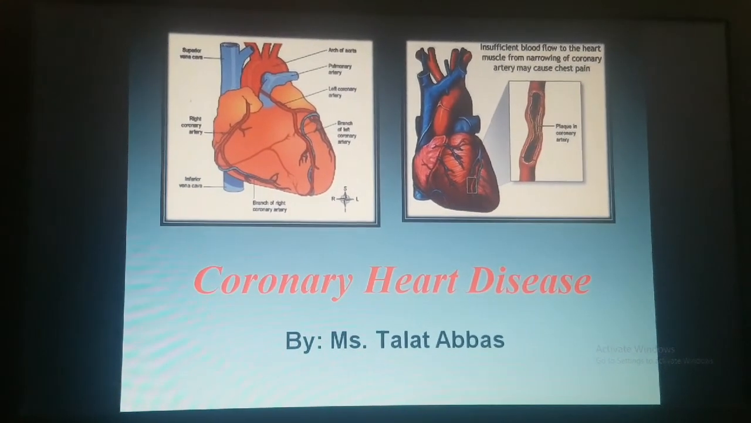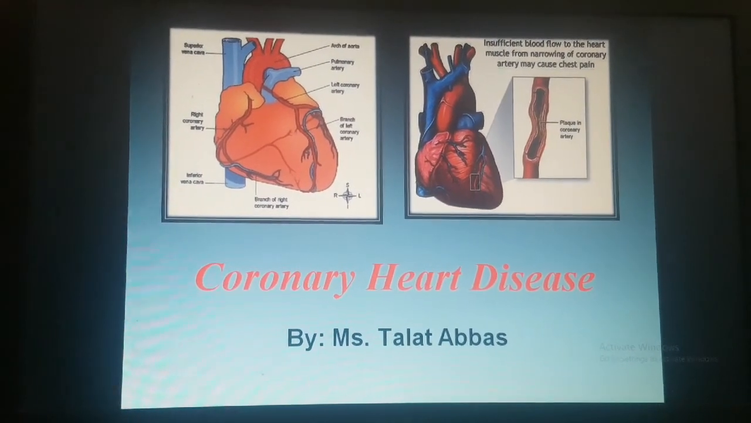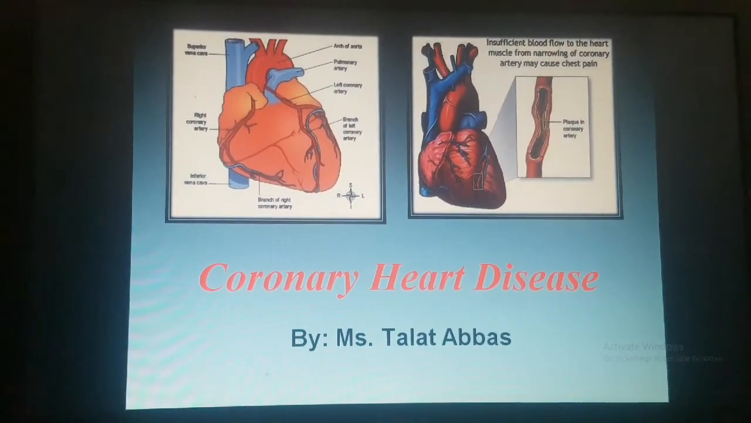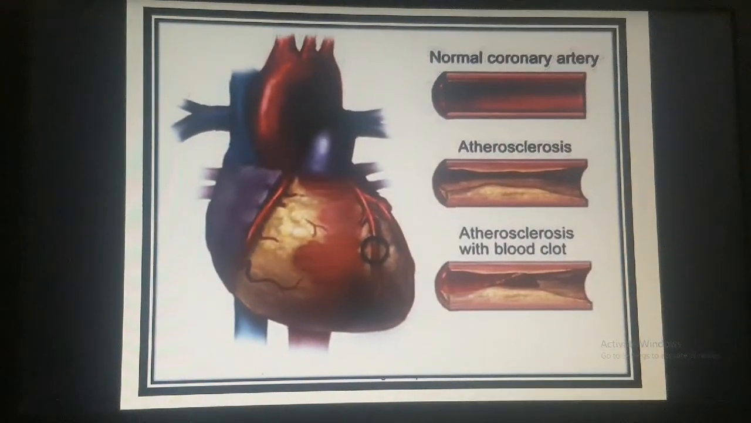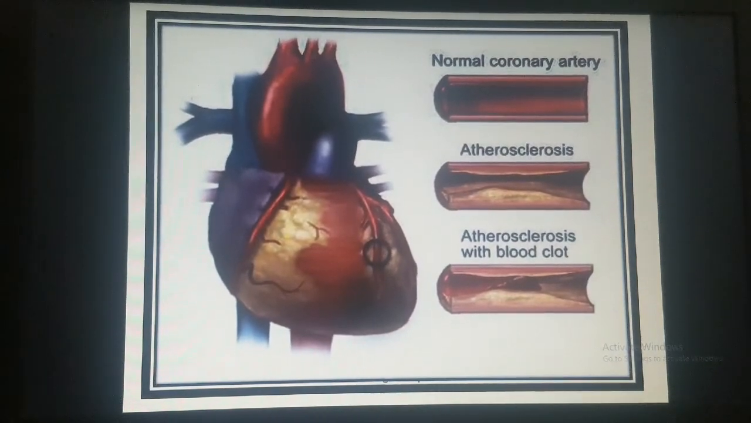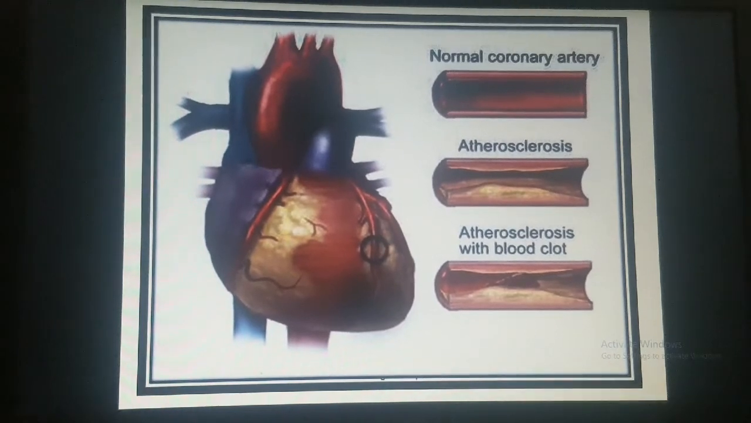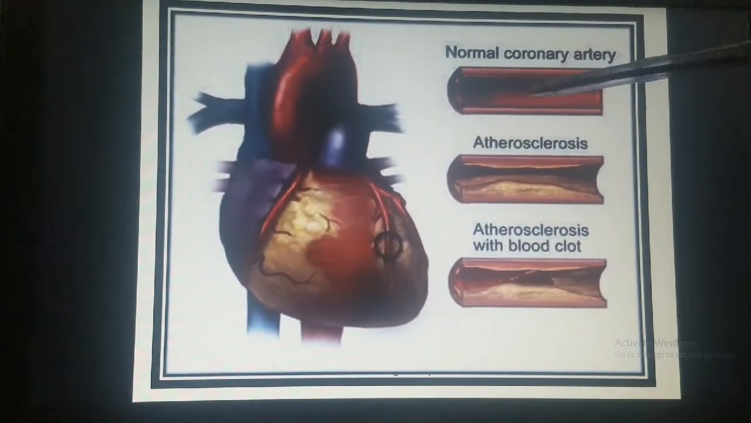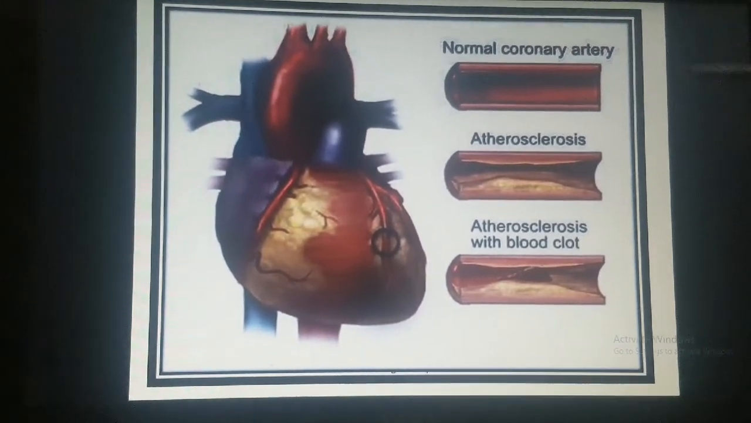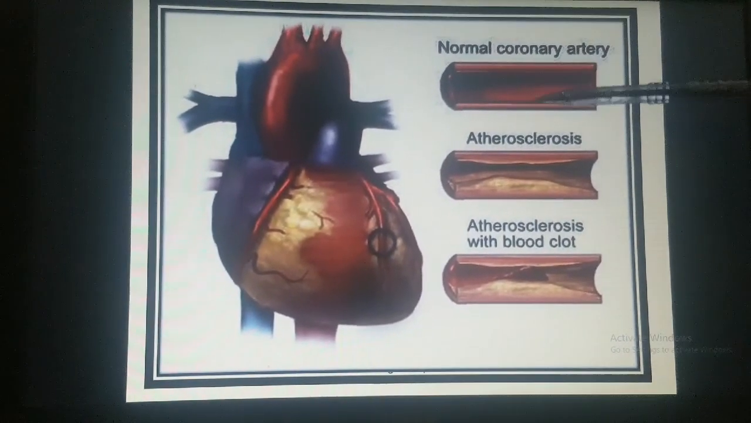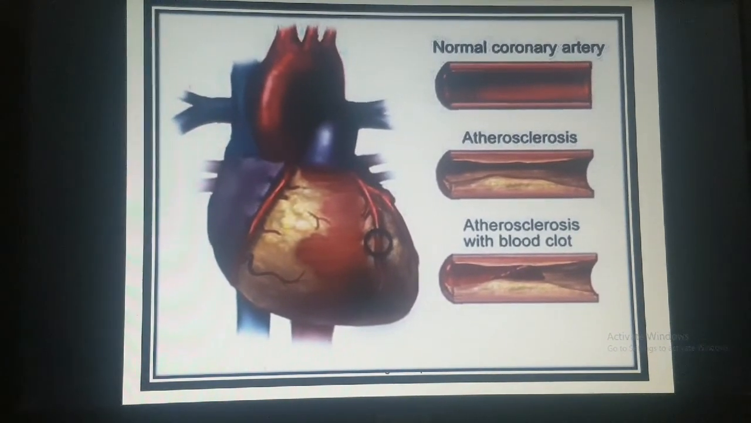The vascular system of the body is the system which provides all the nutrients to the body from one part to another via blood. Now, is coronary heart disease the only disease of the vascular system? If you see the normal coronary artery, the flow of blood will be like this. The lumen here is very clear, there isn't any kind of deposition.